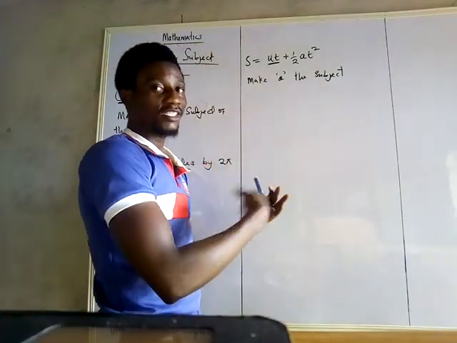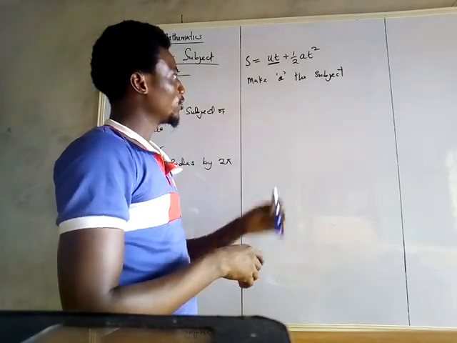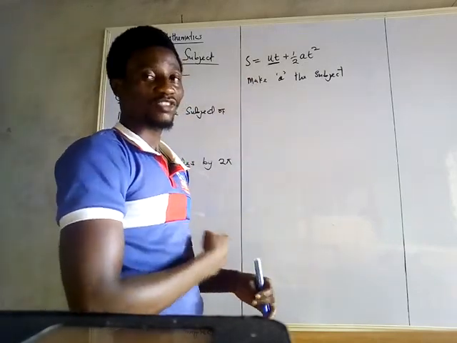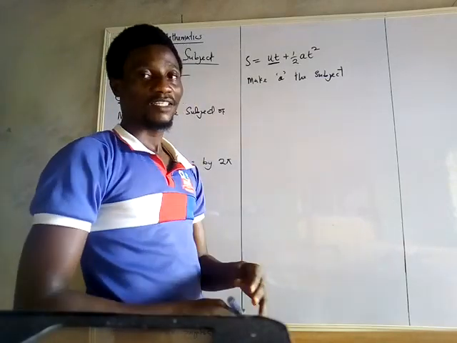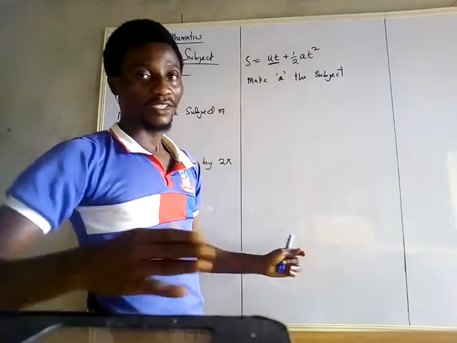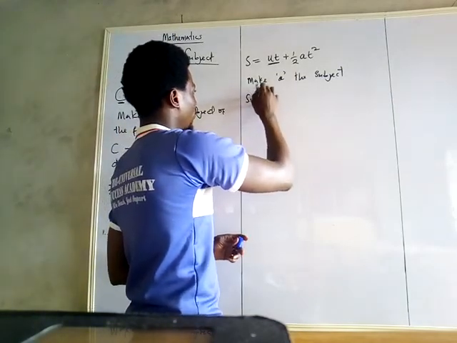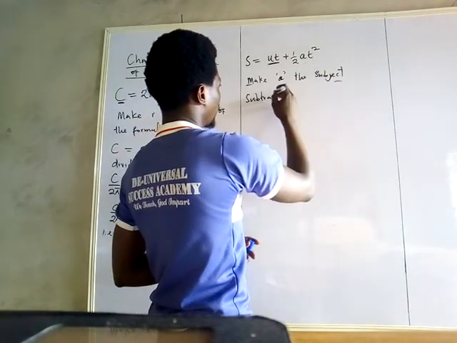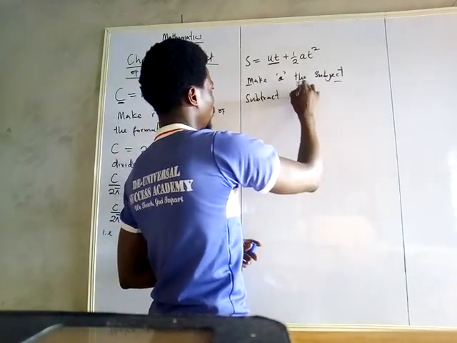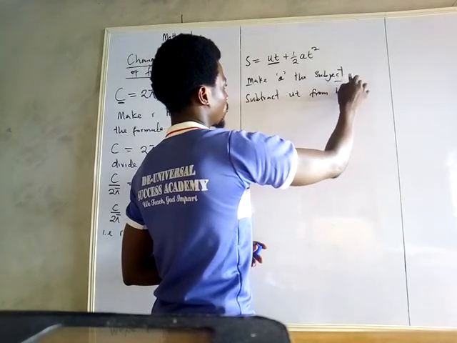ut is associated with a by addition. Then since it is addition, the only way we can eliminate ut is to subtract it. Since it is being added to a, the only way we can remove it is to subtract it. We just subtract ut from both sides.